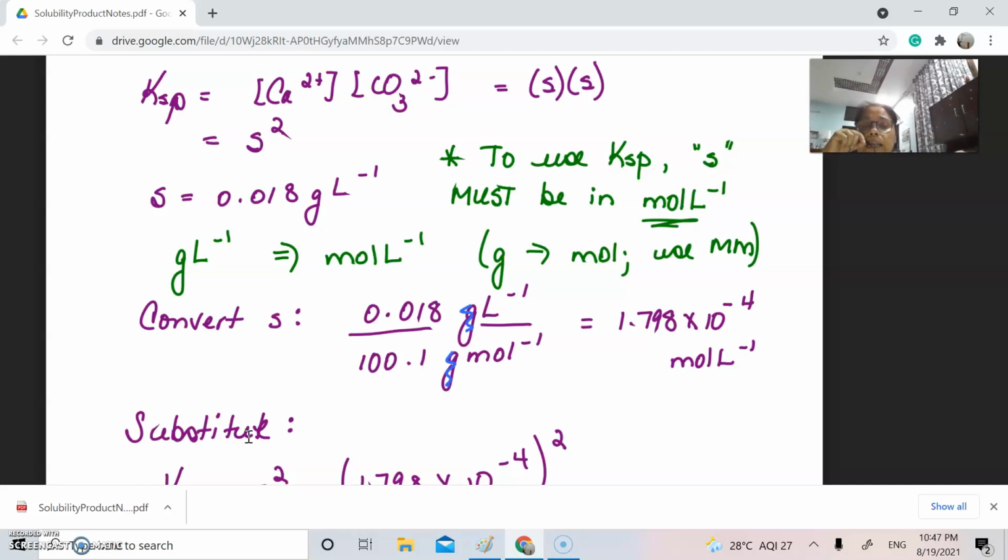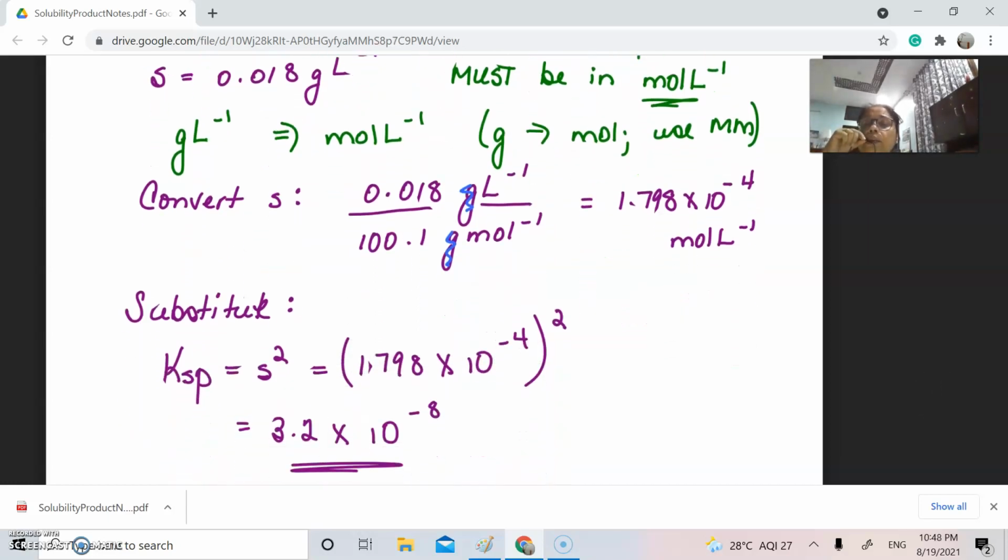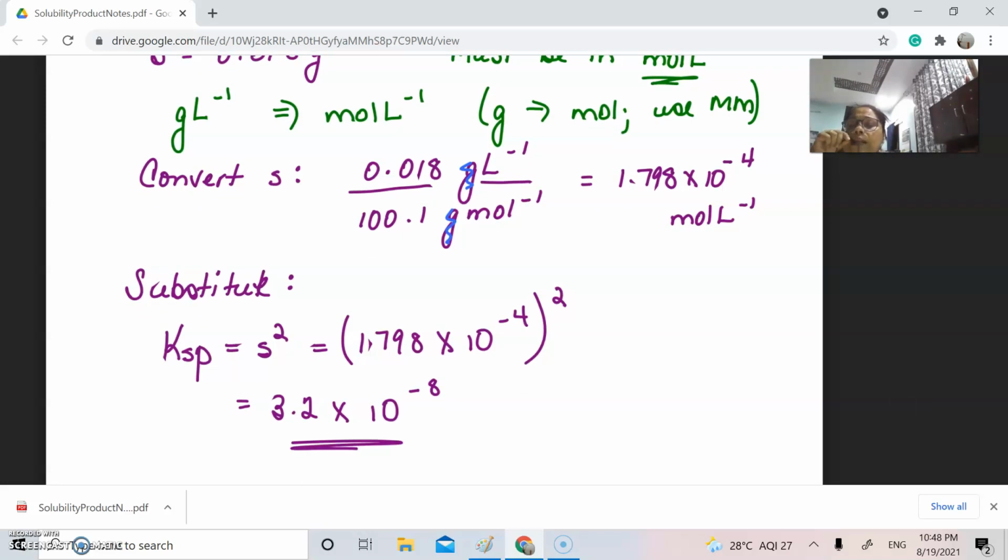So initially you were given gram per liter, but since solubility product is expressed in mole per liter, that is why we have converted this solubility in gram per liter to mole per liter by dividing by the molecular mass. So simply now put the mole per liter solubility in the solubility product. So KSP will be S square. Now S in mole per liter is 1.798 into 10 to the power minus 4. So ultimately the solubility product comes out to be 3.82 into 10 to the power minus 8.